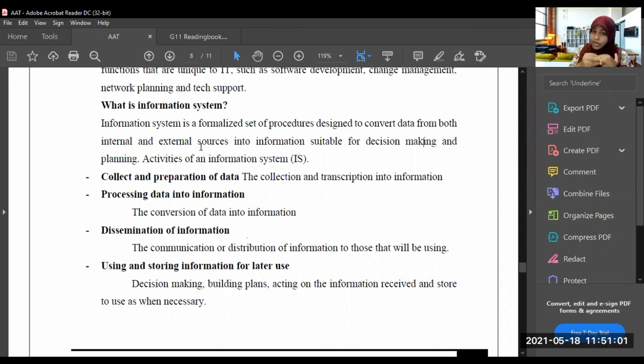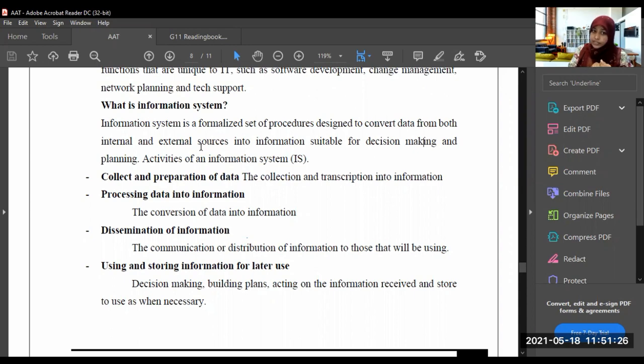It is a formalized set of procedures, a set of rules and regulations. These procedures are designed to convert data from both internal and external sources into information suitable for decision making and planning. That is an information system, right?